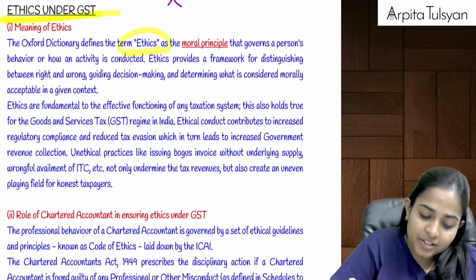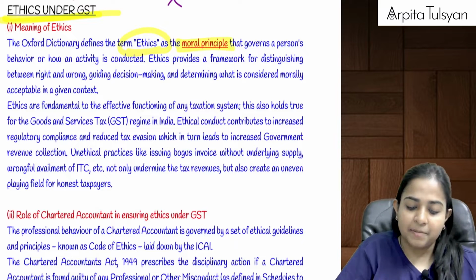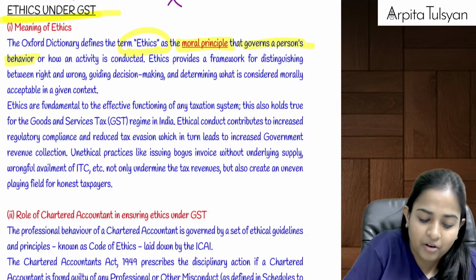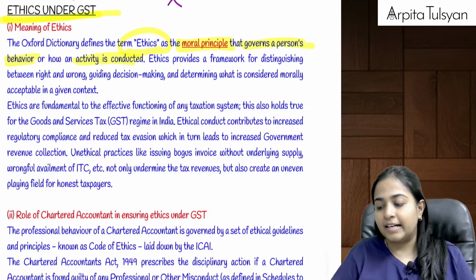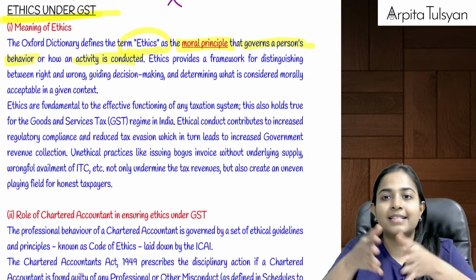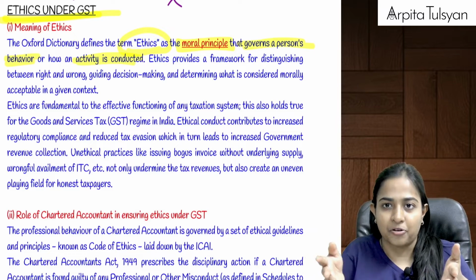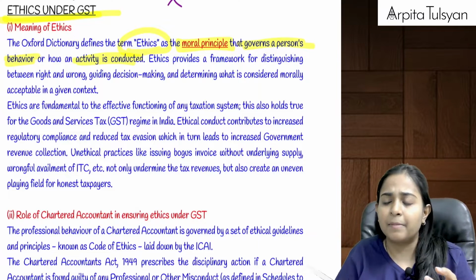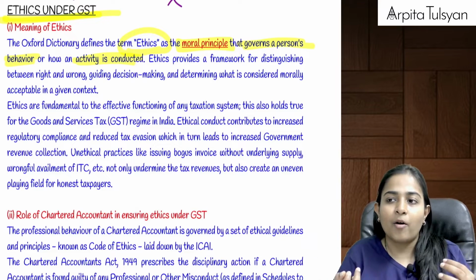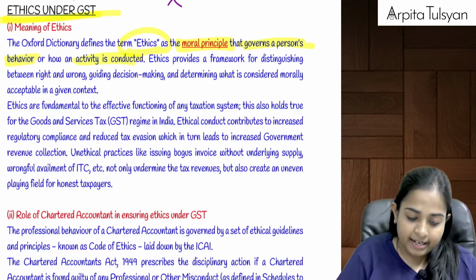Okay, so here they are telling moral principle, how it should be morally done. Moral principle that governs a person's behavior or how an activity is conducted. So ethics basically lays down that principle where we can distinguish this is correct, this is wrong. Like if something is going wrong, then we say, this is ethically not correct. Or we say that this is ethically correct.